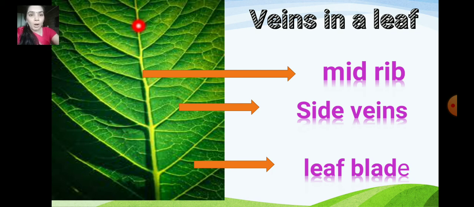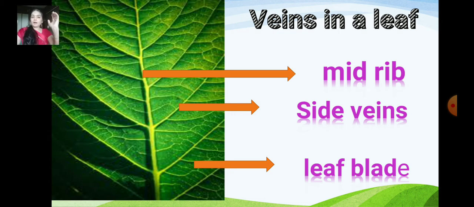The one which is in the center is called the midrib. Can you see the branches like 1, 2, 3 here? These are called side veins. And through the side veins we have a lot of branches, like you can see the roots. They are called the leaf blade.